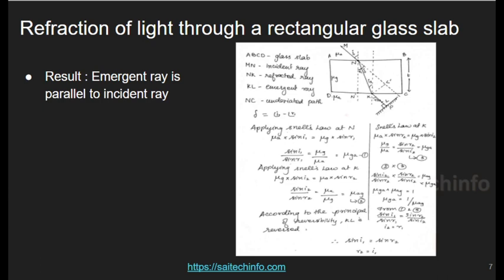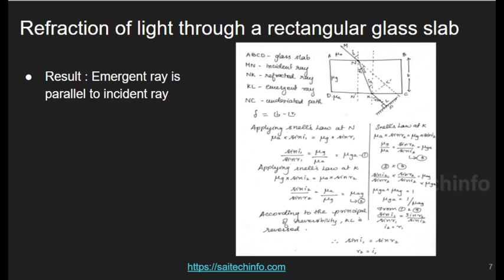So what we have to prove here is that the emergent ray is parallel to the incident ray. By using refractive index, mu G is the refractive index of the glass slab, and mu A is the refractive index of air. Here T is BC, the thickness of the glass slab. On applying Snell's law, mu G by mu A is equal to sine I1 by sine R1.